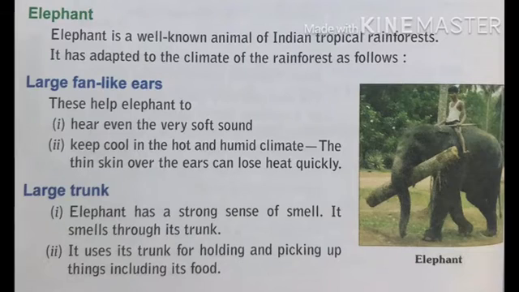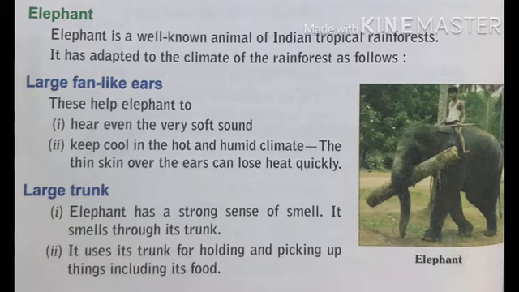Now the next tropical rainforest animal is the elephant. The elephant is a well-known animal of the Indian tropical rainforest. It has adapted to the climate of the rainforest as follows. Large fan-like ears. These help the animal to hear even a very soft sound and keep cool in the hot and humid climate. The thin skin over the ears can lose heat quickly.